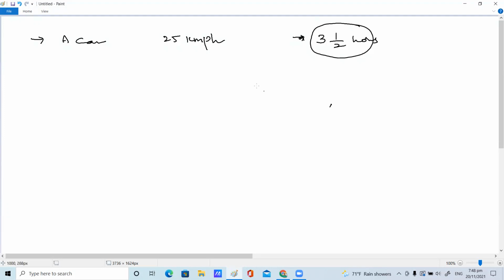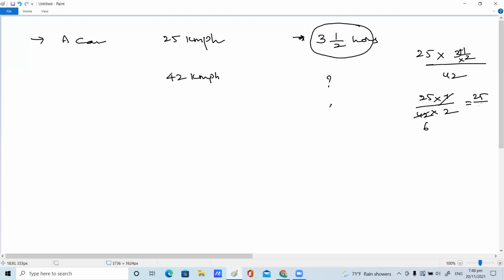So if the car is going at 42 kilometer per hour speed, how much time is it taking? Then how long it will take means time. Less time, ma'am. Very good. It's an inverse proportion. So you just multiply 3 1 by 2 by 25 by 42 kmph. You just write the mixed fraction: 3 hours, 2 3s are 6, 6 plus 1 is 7 by 2. 7 by 2, denominator, 42 is already there. 7 1s are 7, 6 7s are 42. So this is 25 by 12.